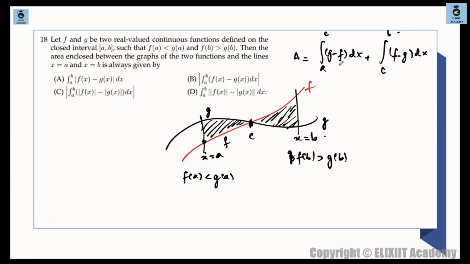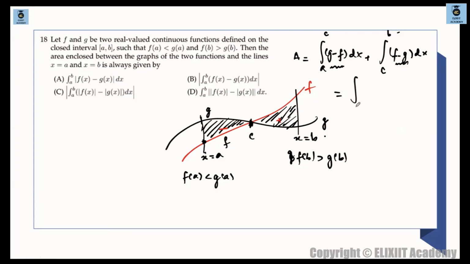अब ये तो दिखाई दे रहा है कि we are taking from a to c and then c to b, and here we are having g minus f and f minus g. मतलब clearly we can write this as integration. अब आपको तो ये clearly दिखाई दे रहा है कि either this region can be negative, or this can be positive, or vice versa. ठीक है, ऐसा एक कॉन्फ़िगरेशन लिया जा सकता है. So I can combine these two and write this as what are we doing? Just simply taking a minus sign common and then we are solving. माने इस रीजन में नेगेटिव है, इस रीजन में पॉजिटिव है.